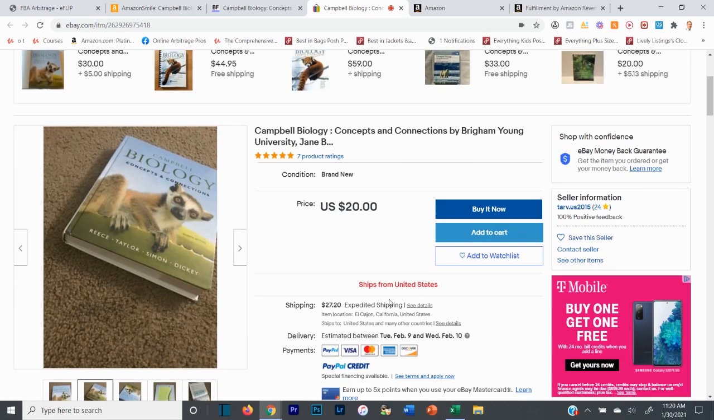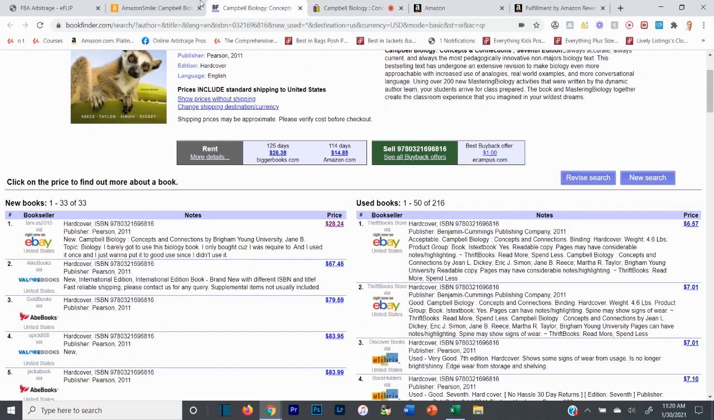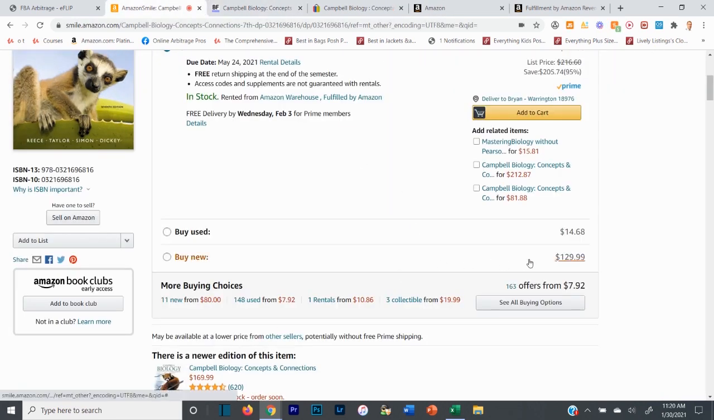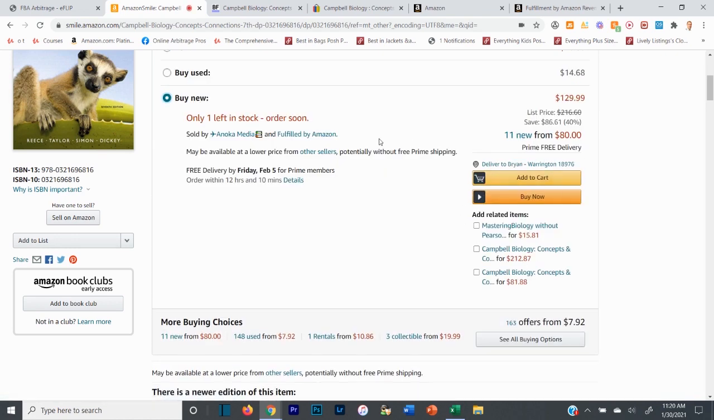I can then go ahead and buy this for about $50 roughly with tax once that's included, and then I hope I could ship it back into FBA and sell it for $120 or $130, excuse me. And the buy box currently is sold by Anoka Media at $130, but then the lowest price on this is $80.